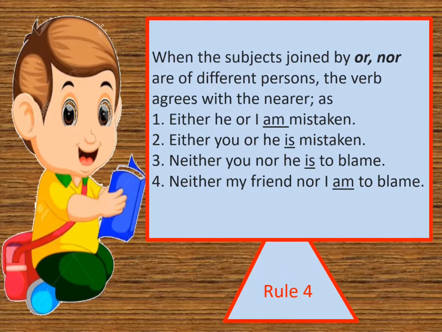He is nearer to the verb, so verb will be of singular number. Number 3 is, neither you nor he is to blame. Here the verb is of singular number. Neither my friend nor I am to blame. I is nearer to the verb, so it will be am.